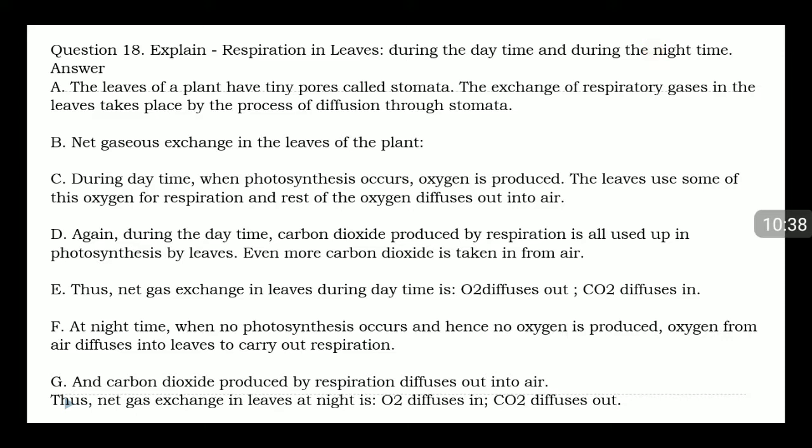F. At night time, when no photosynthesis occurs and hence no oxygen is produced, oxygen from air diffuses into leaves to carry out respiration. G. And carbon dioxide produced by respiration diffuses out into air. Thus net gas exchange in leaves at night: O2 diffuses in, CO2 diffuses out.